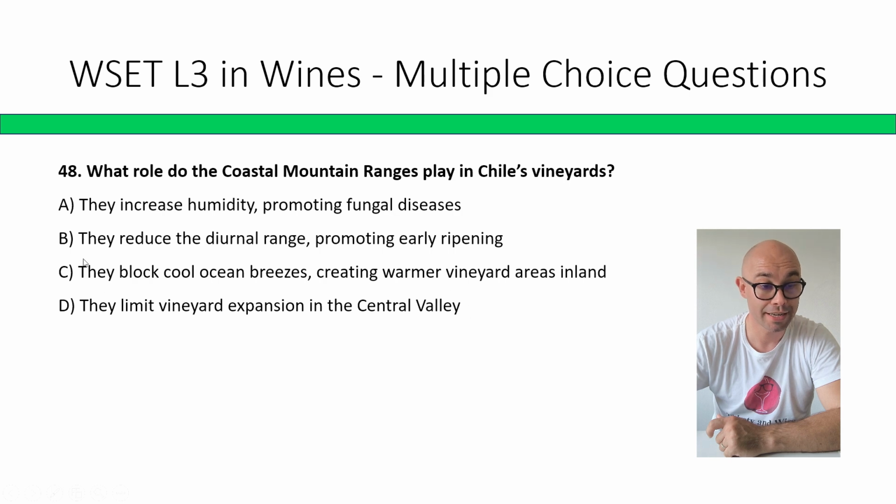The correct answer is C. They block the cooling ocean breezes, creating warmer vineyard areas inland.